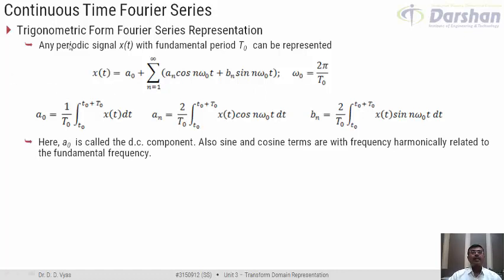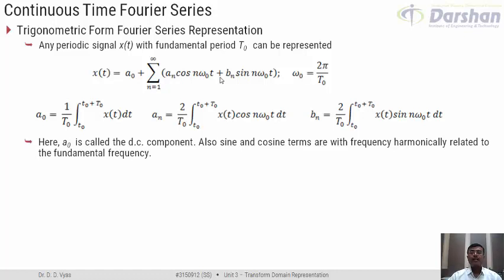So the periodic signal x of t is basically represented as a summation of sinusoidal and cosinusoidal signals, which occur with different amplitudes an and bn and different frequencies, and these frequencies are harmonically related to the fundamental frequency omega 0.